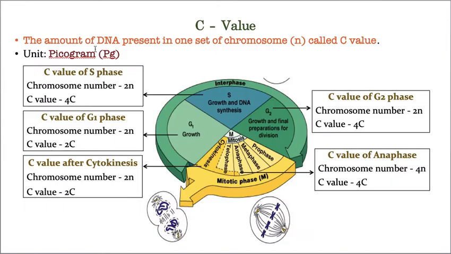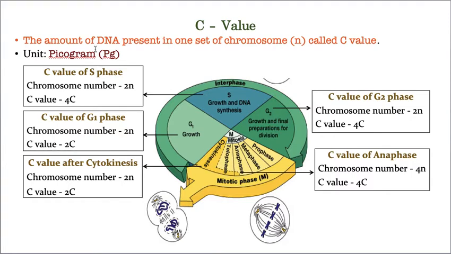Okay, now the next topic is C value. C value means the amount of DNA present in one set of chromosomes. That means if you take a haploid cell, the cell which has only one set of chromosomes, for example gamete cells. Males produce male gametes called sperms, whereas females produce their own gametes called ova.